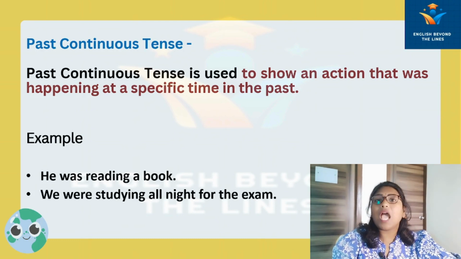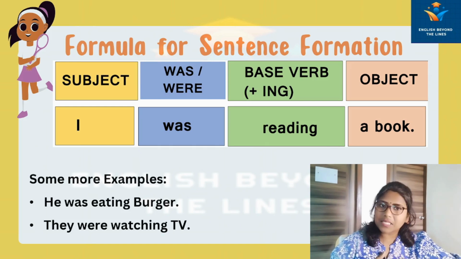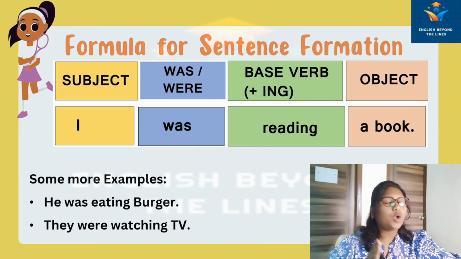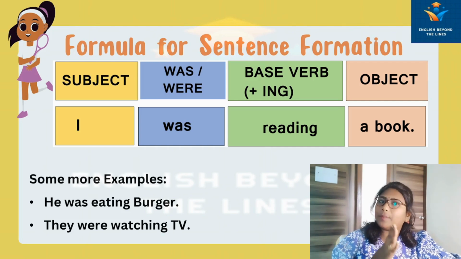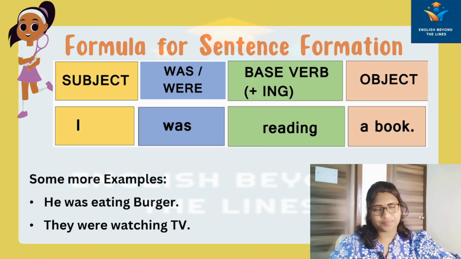Now we will see how we can frame the sentence based on this past continuous tense. The formula is subject plus was or were. Here was or were is a helping verb, plus the main verb with ing added, plus the object.